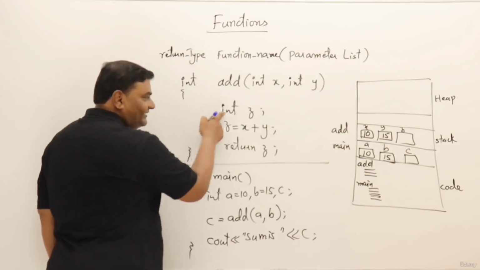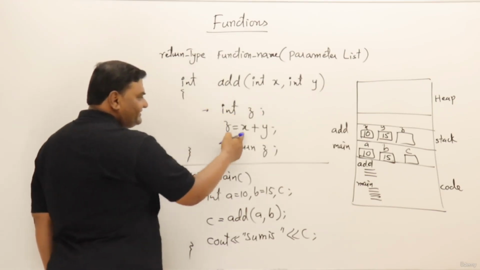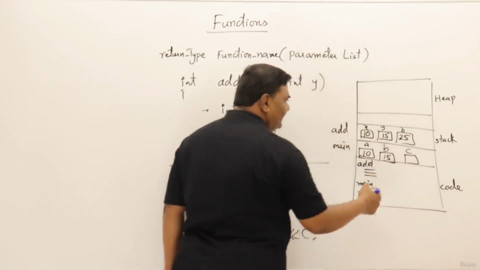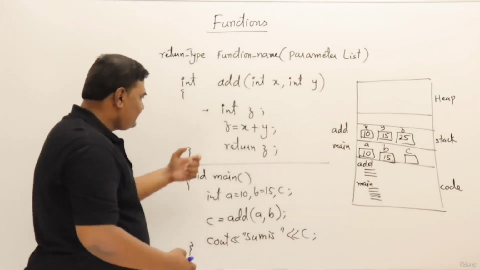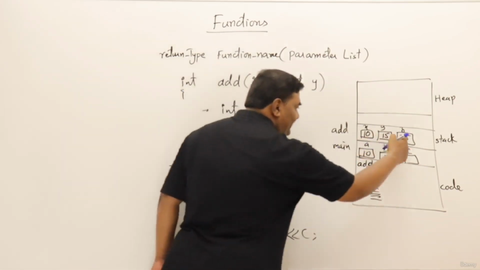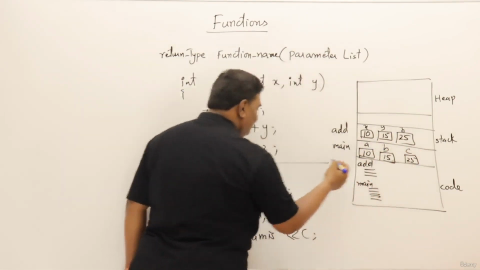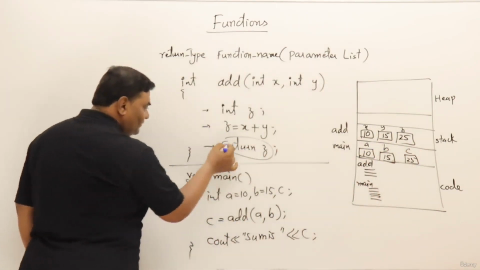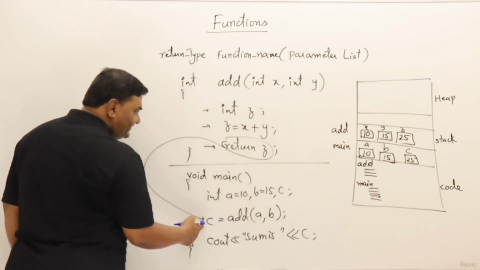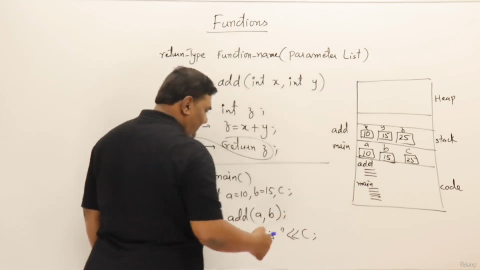Now next line, this is already done. This is completed, right? So now z is assigned x plus y. So these two values are added and 25 is stored here. Now return z. This line is over. Return z means this value is copied in c, because if you see here, the return value will go into c. Whatever the function is returning will go into c. So c will contain 25.